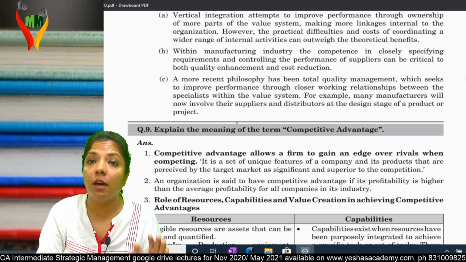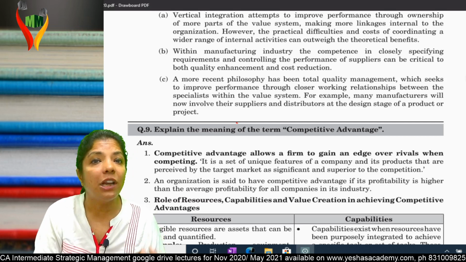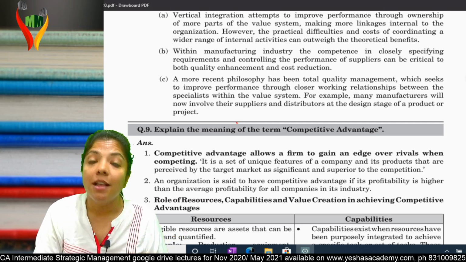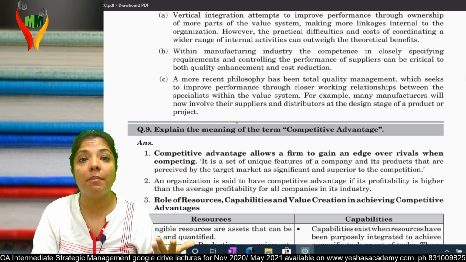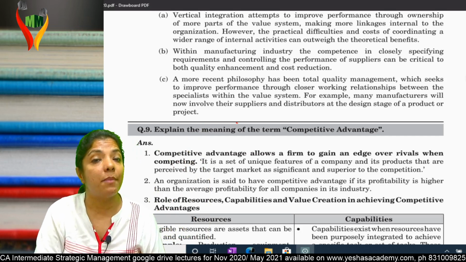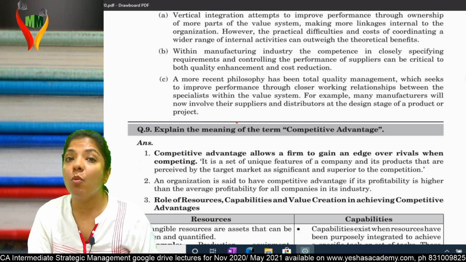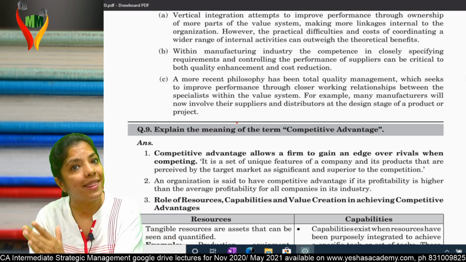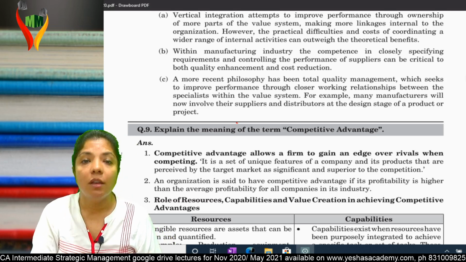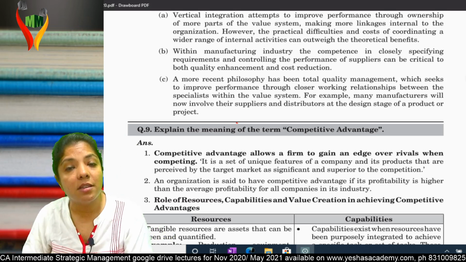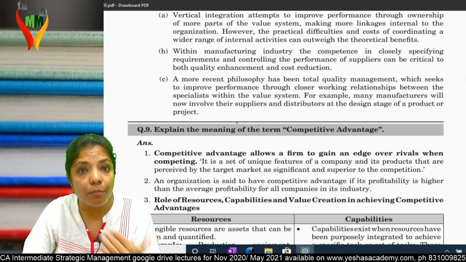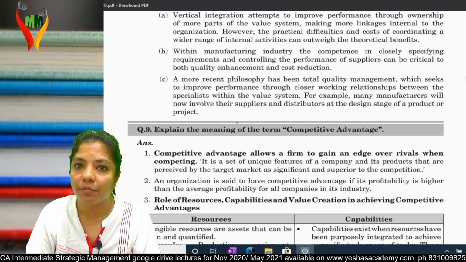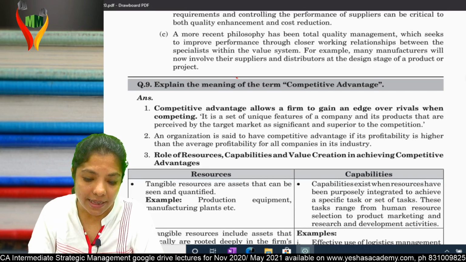Explain the meaning of the term competitive advantage. What do you mean by competitive advantage? Competitive advantage means having an edge over my competitors. That means I am 10 times better than my competitors. Why am I better? Because customers come to me and don't go to my competitors. And why do customers come to me? Because I have something unique in me which is not there with others, something different which only I have, and that attracts the customers to me and they don't go to my competitors. That means I have an edge over my competitors. Let's read this.